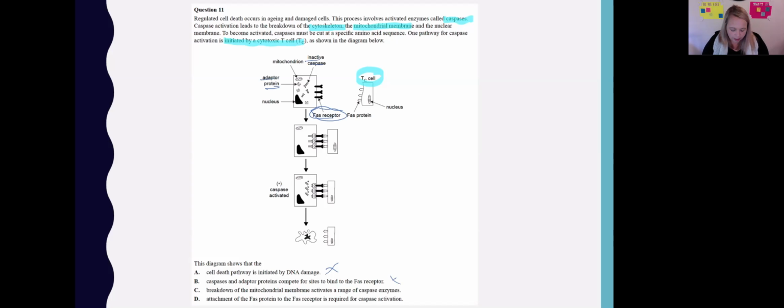The next one is breakdown of the mitochondrial membrane activates a range of caspase enzymes. Now, yes, that does happen. Okay? Because we know about the mitochondrial pathway, that does happen. However, in this case, what are we actually looking at? We're looking at the death receptor pathway. So this one here,